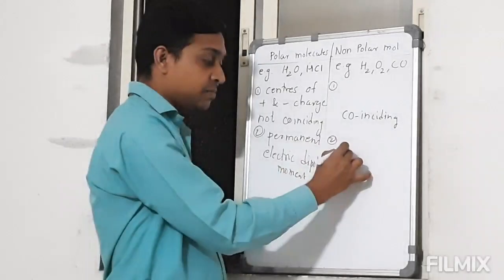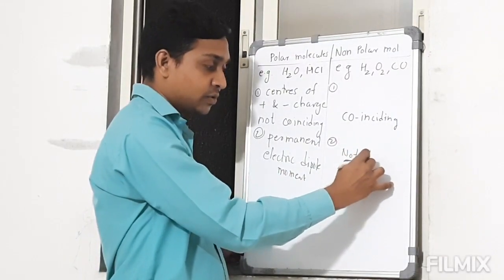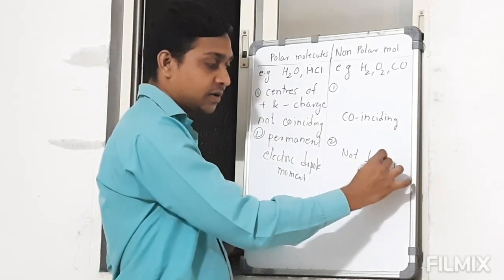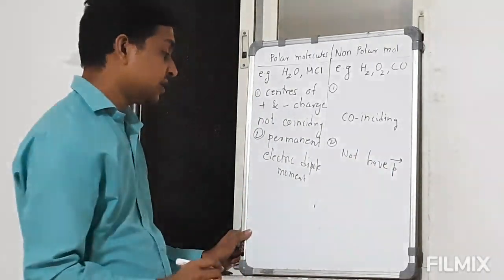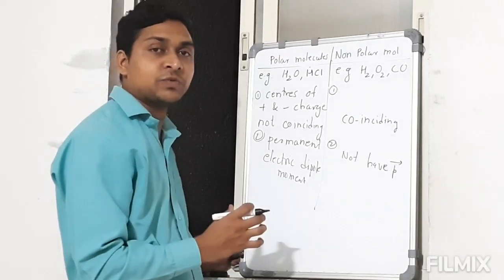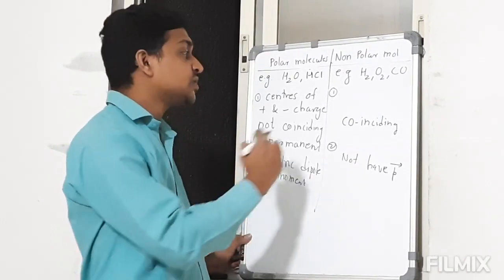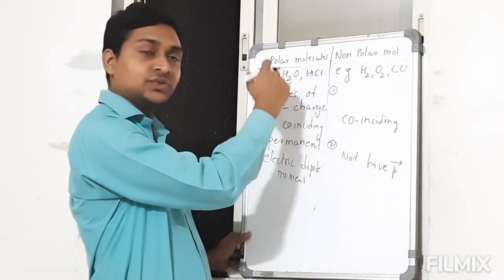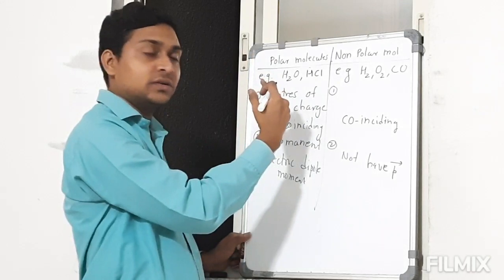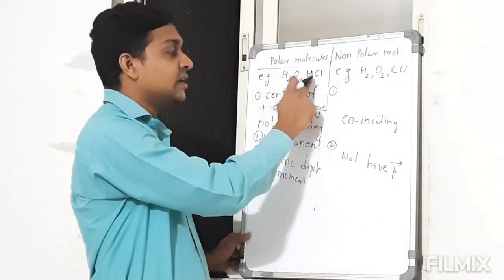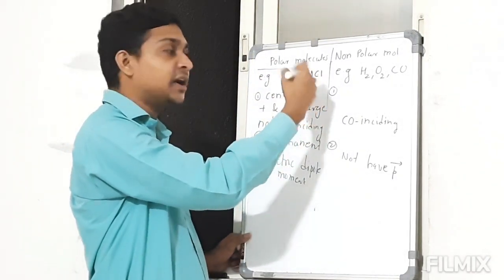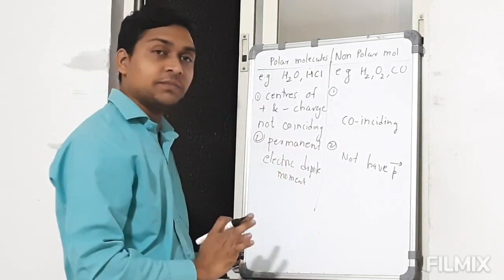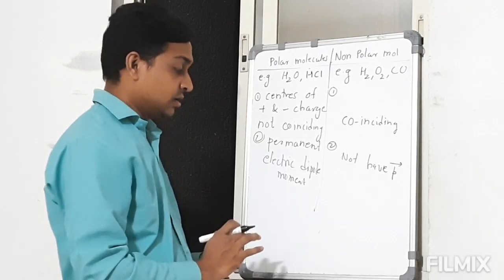Next, non-polar molecules do not have a permanent electric dipole moment. Then we know that the direction of the electric dipole moment is from the negative charge to the positive charge. So here hydrogen is positive, oxygen is negative, so it is directed from oxygen to the hydrogen. In HCl, H is positive, chlorine is negative. It is directed from chlorine to the hydrogen. That way it has the permanent electric dipole moment.